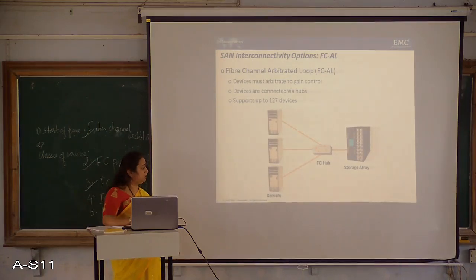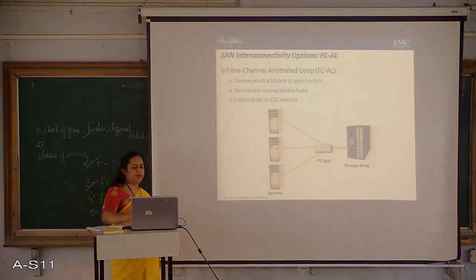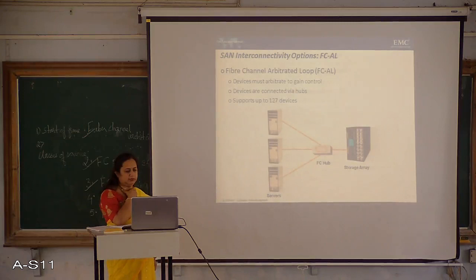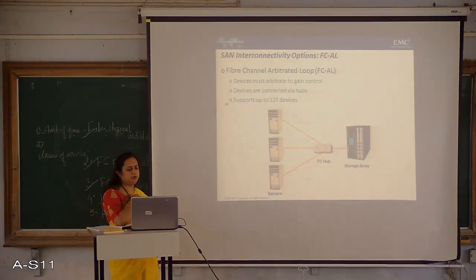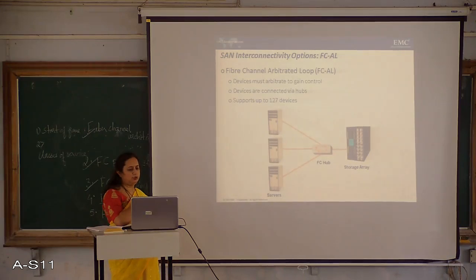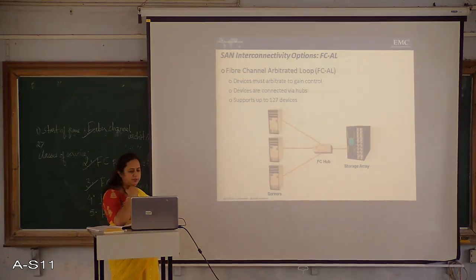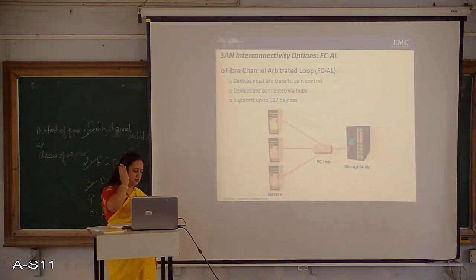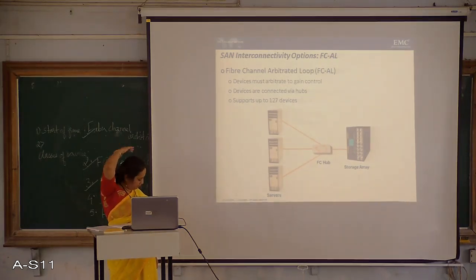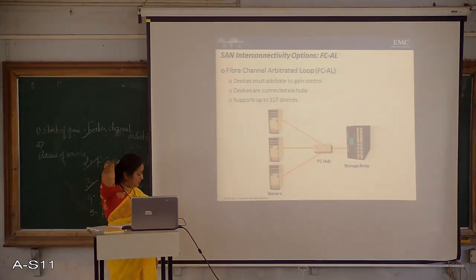So SAN interconnectivity options, we have listed 3 different interconnectivity options, out of which the Fibre Channel Arbitrated Loop is one of the most important connectivity options. Devices must arbitrate to gain control. Devices are connected via hubs and support up to 127 devices. So it can support up to 127 devices.